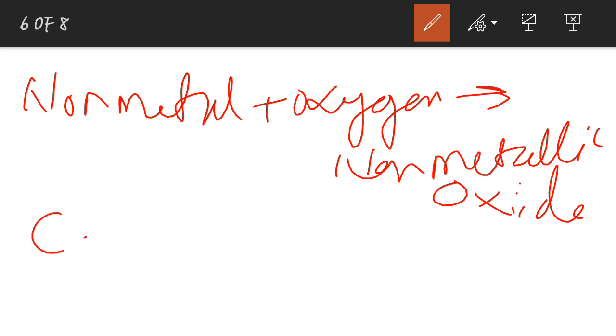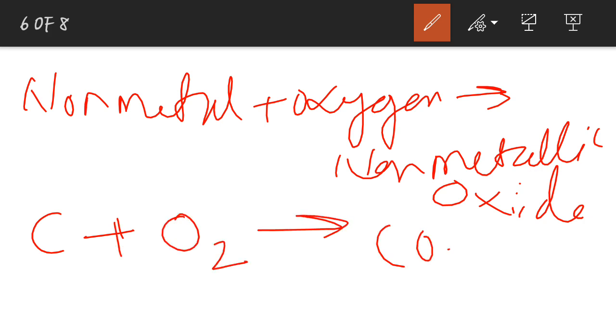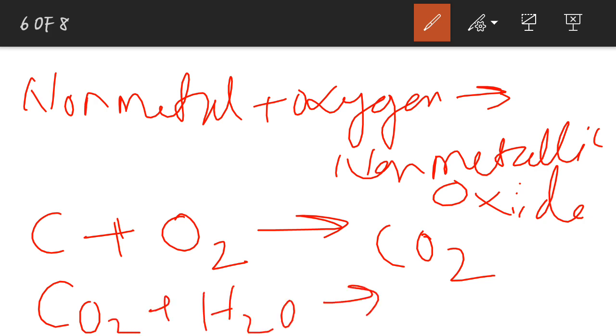So the examples for us, other than this one: if we are taking carbon plus oxygen, it will be giving us carbon dioxide. Carbon is a non-metal. When it is reacting with oxygen, it is going to form carbon dioxide. In the same manner, this carbon dioxide will be reacting with water to form carbonic acid, that is H2CO3.